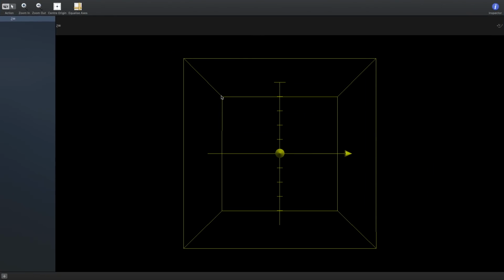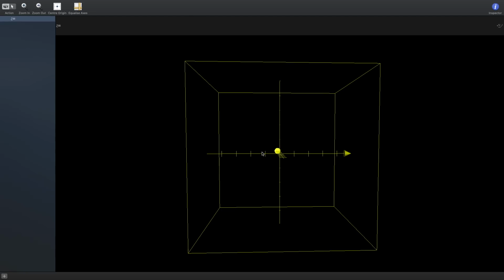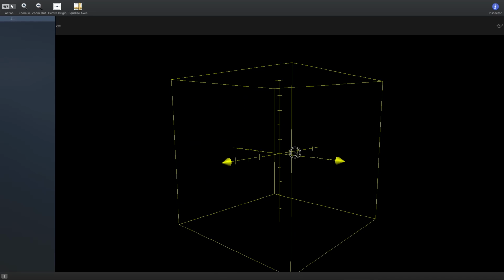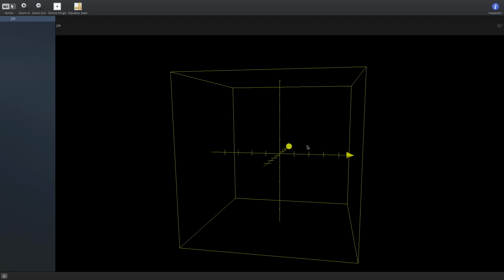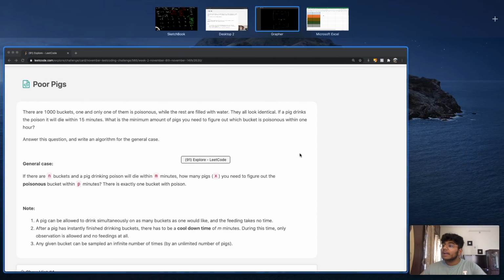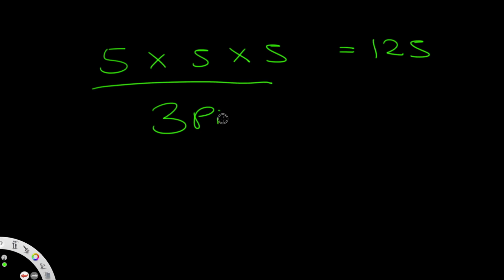So in this case, when you have 3 dimensions, you would have a cube. So what's going to happen is we're going to have one of the rows of buckets over here, right? So we would have 5 buckets in the x-axis, then we would have 5 buckets in the y-axis, and we would also have 5 buckets in the z-axis, okay? So that over there gives us a 5 by 5 by 5, okay? So let's just write that down. So when you have a 5 by 5 by 5, that gives you a value of 125. In other words, that's basically telling us that we need 3 pigs to find anything which is below or equal to 125 buckets, okay?